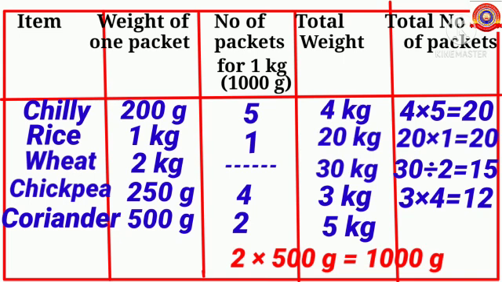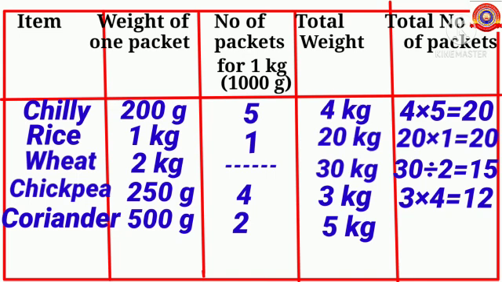See children, you know here we have to pack 5 kilogram coriander powder. You know for 1 kilogram we need 2 packets. Then how many packets are needed for 5 kilogram? Yes, 5 times 2. That is 5 into 2 equals 10. So children, 10 packets are needed to pack 5 kilogram coriander powder with 500 grams each.